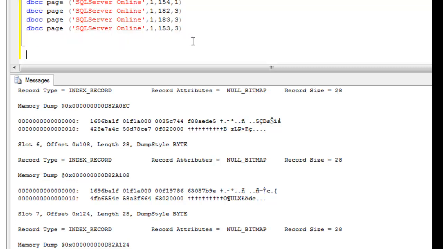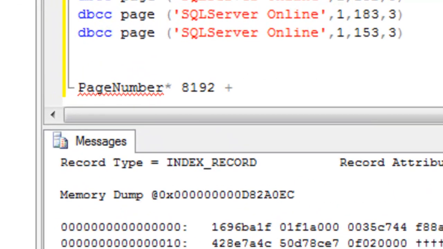What is the page number? Take the page number and multiply it by 8192. This is the page size in bytes, plus the hexadecimal offset number. You have to convert it into a decimal number.